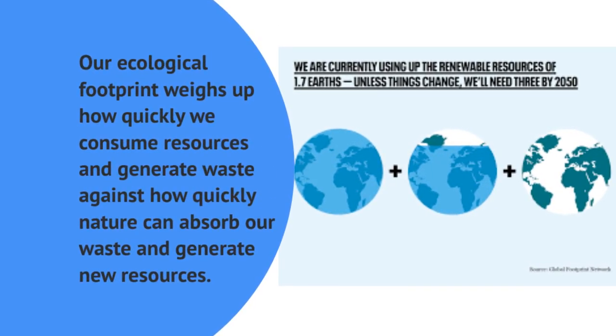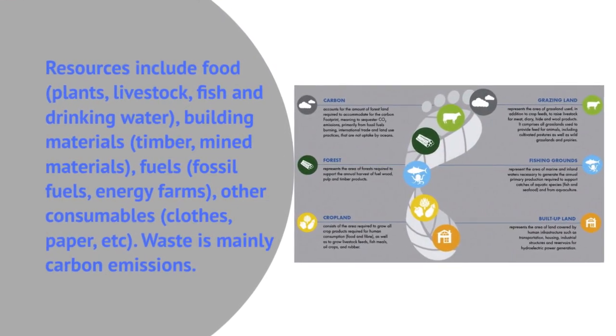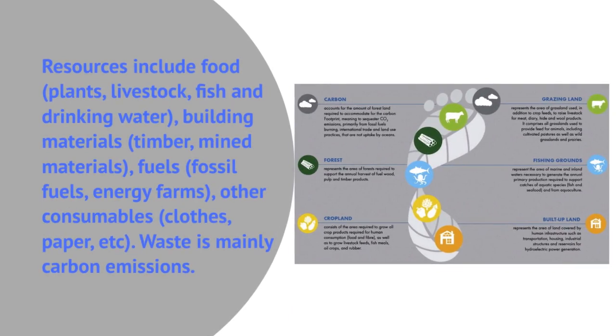Our ecological footprint weighs up how quickly we consume resources and generate waste against how quickly nature can absorb our waste and generate new resources. Resources include food, plants, livestock, fish and drinking water, building materials, timbers, mined materials, fuels, fossil fuels, energy farms, other consumables, clothes, paper, etc. Waste is mainly carbon emissions.